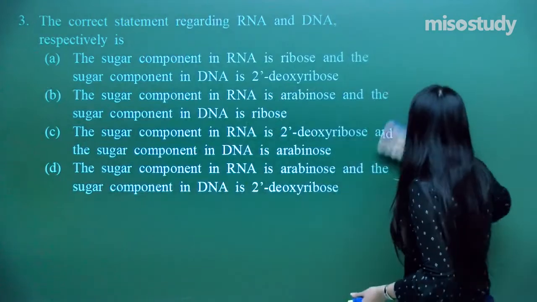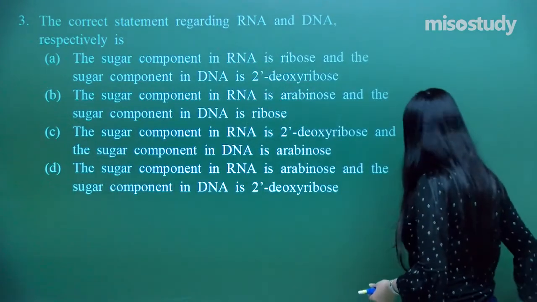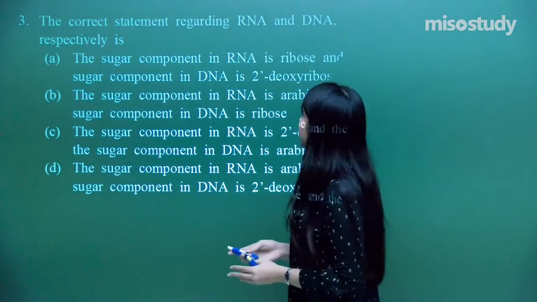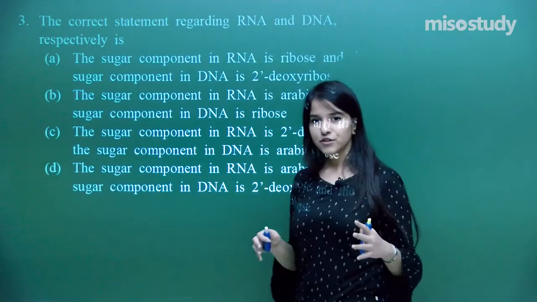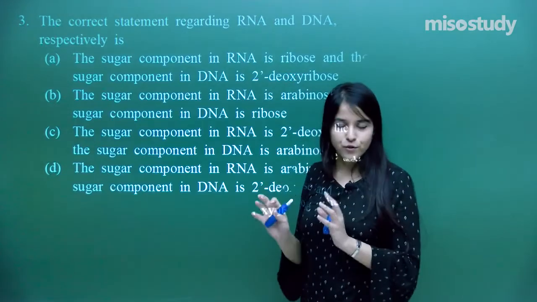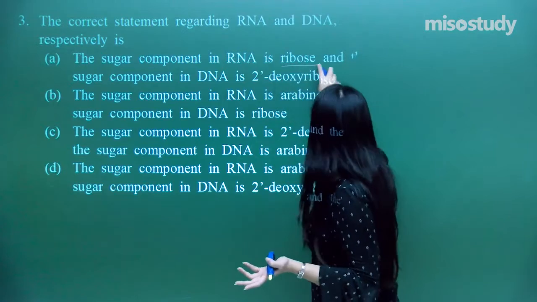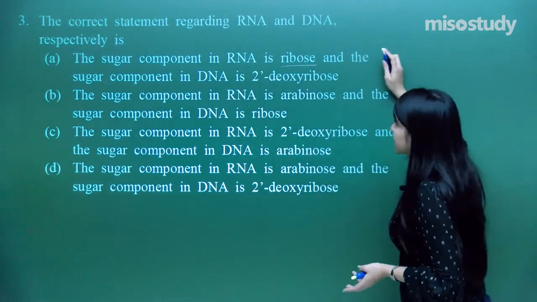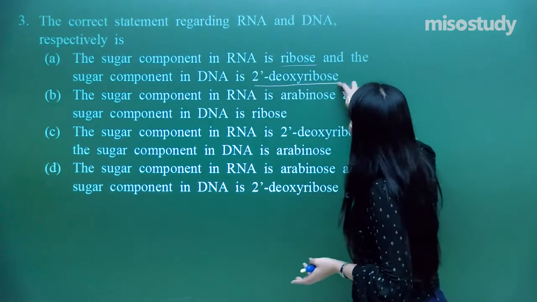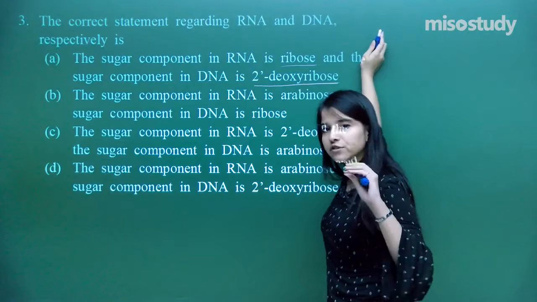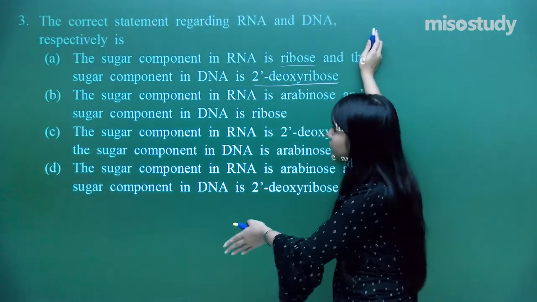Now it is asking a very simple question. This is the correct statement regarding RNA and DNA. So we need to have a proper knowledge of what RNA and DNA is. The sugar component in RNA is a ribose and the sugar component in DNA is 2-deoxyribose. Is that so? I need to find out the correct statement. Let us just analyze the rest of the three.